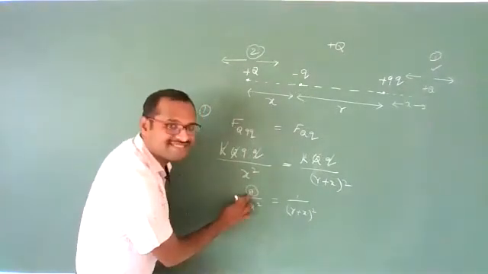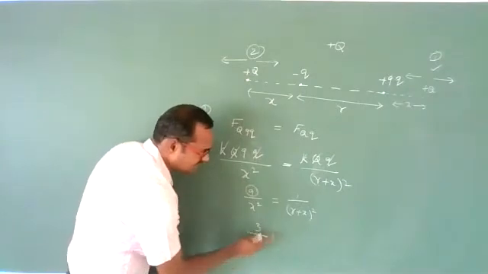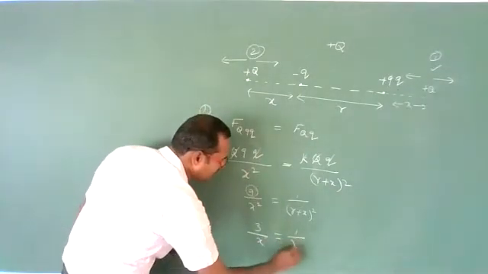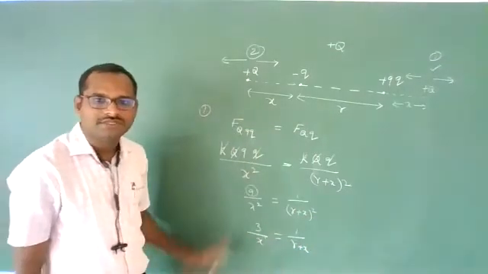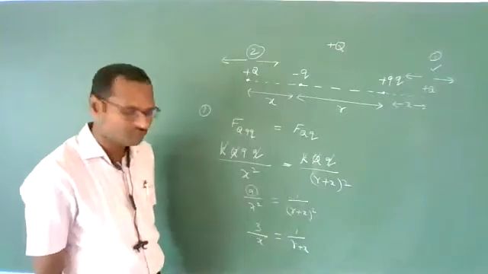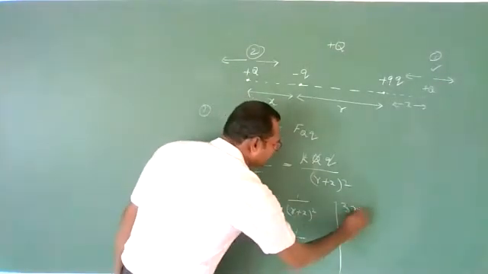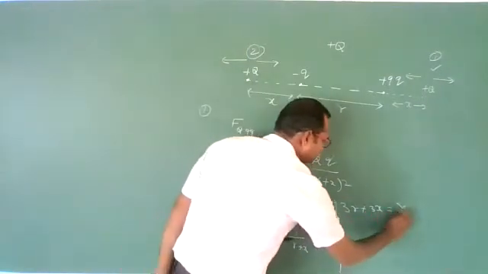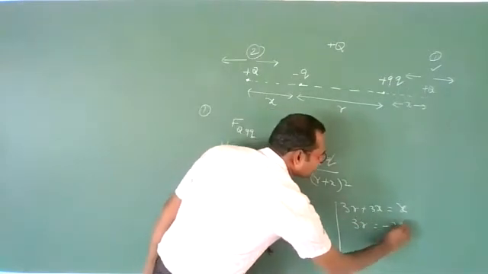If you solve, let us check what you get. This can be written as 3 square means 3, x square can be written as x. Square and square cancel. 3 divided by x is equal to 1 by r plus x. Take root on both sides. Cross multiply: 3r plus 3x is equal to x. 3r is equal to minus 2x.